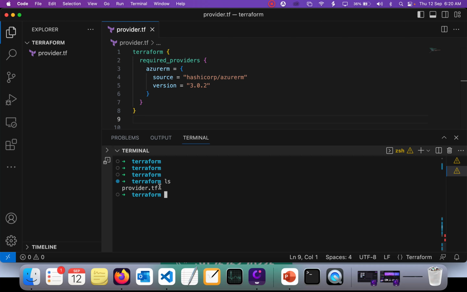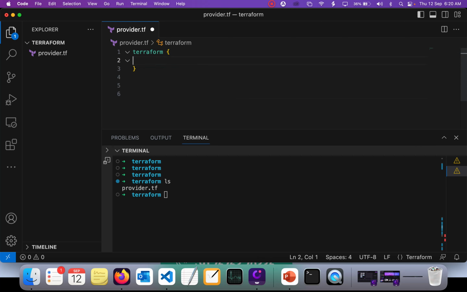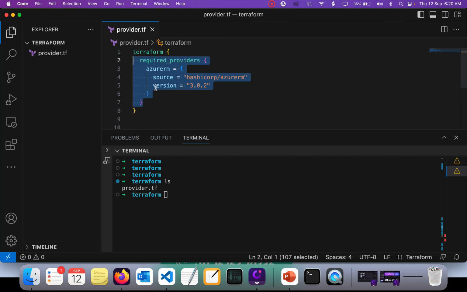Now in this case we are going to discuss what the Terraform block is. If we remove this, this is a basic Terraform block where we'll be mentioning some of the important aspects. As you can see here, the required providers means Terraform will treat these providers as required ones. There are no additional files and folders available here, so we are going to make the configuration for Azure RM. We have different kinds of providers.